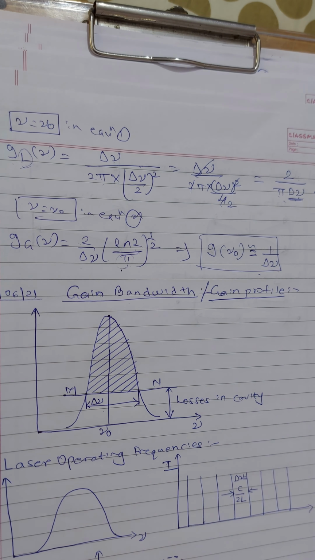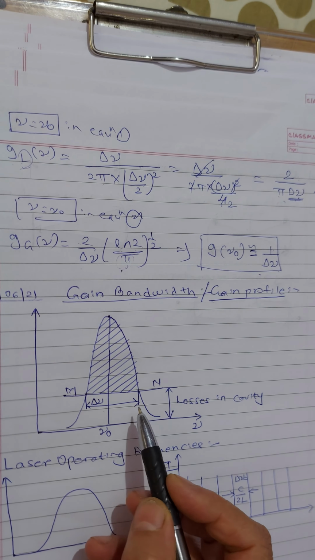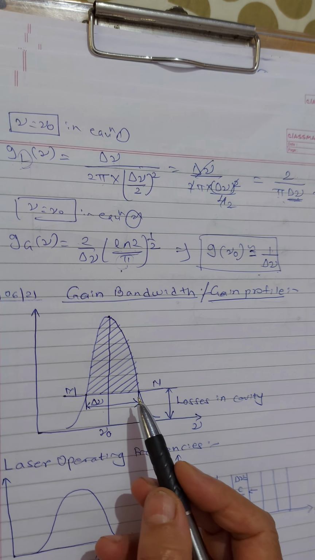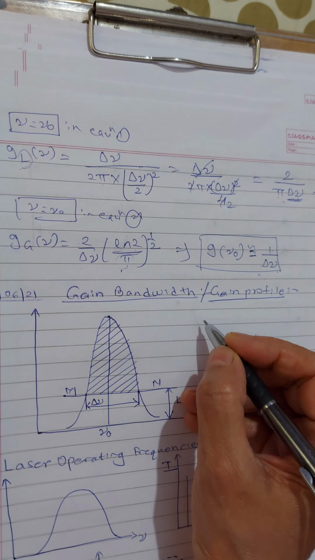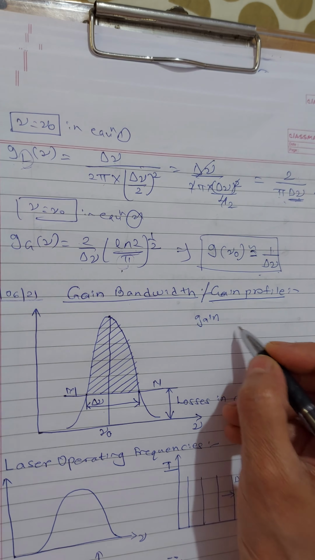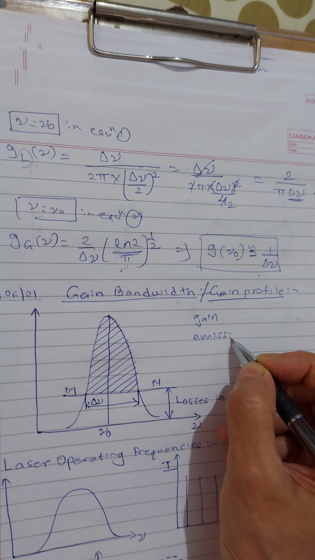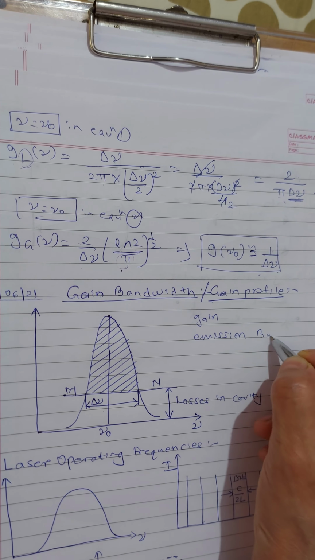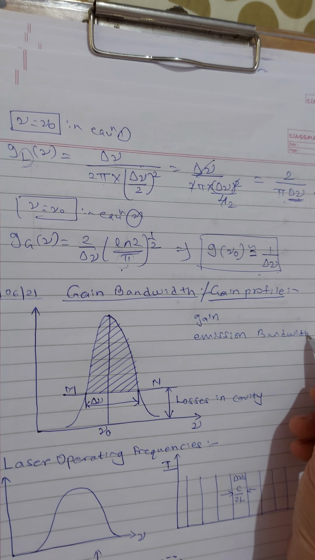I repeat again, the limited range of frequencies over which stimulated emission can provide sufficient gain is called the emission bandwidth or the gain bandwidth. This is usually also called the gain profile.